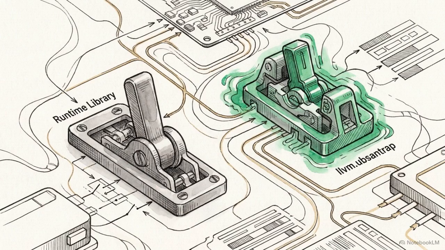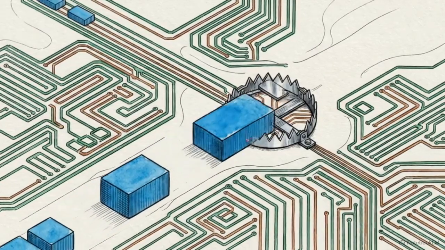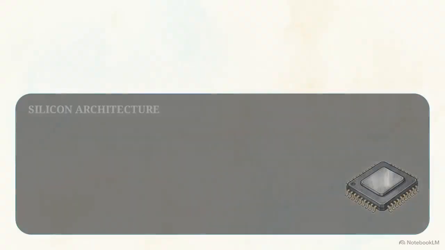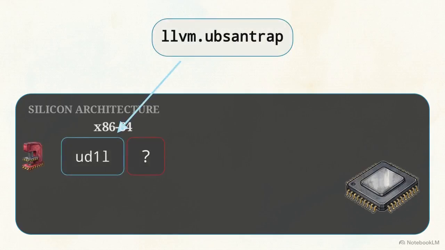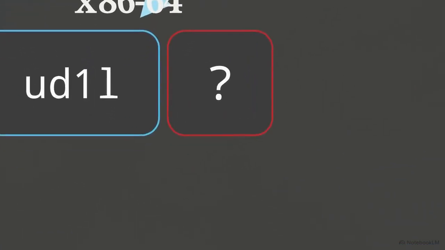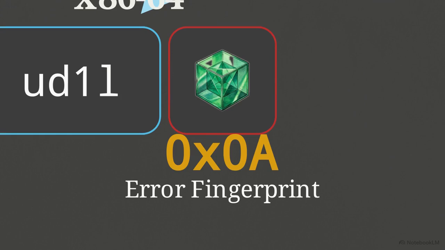By emitting the llvm.ubsantrap intrinsic, engineers completely eliminate the runtime library dependency. Instead of branching to an external logging function, trap mode resolves the error locally with a direct hardware-level trap instruction that terminates the process. This flowchart details how the intrinsic translates to silicon. On x86-64, llvm.ubsantrap lowers to a 4-byte UD1 instruction. On AArch64, it lowers to a 16-bit BRK immediate. Both architectures embed the UBSan integer error code, leaving a fingerprint of the failure type inside the trap.